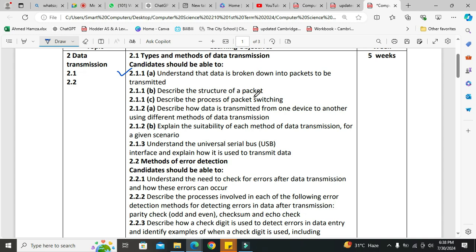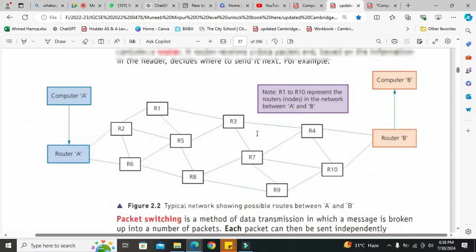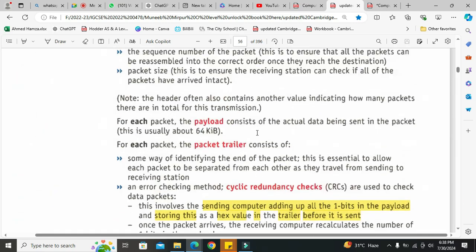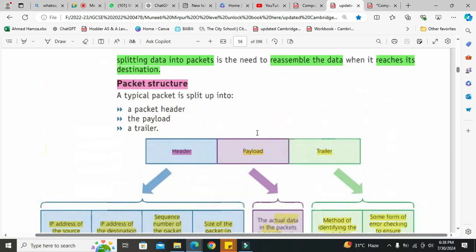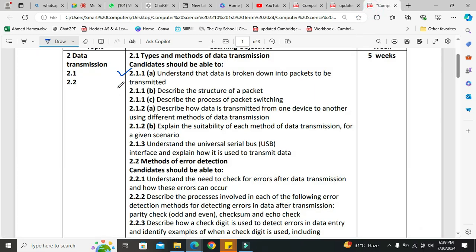Okay, now describe the structure of packet. We have thoroughly discussed this structure of packet. What kind of information is stored in the data packet and what is the structure of that data packet? Look here. This is the structure of data packet. It has header, payload and trailer. You can watch the previous video as well that you will find in the description of this video. I've thoroughly explained and revised these topics. You can check back. Okay, this concept is clear.